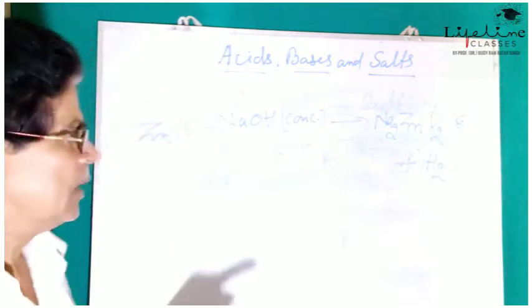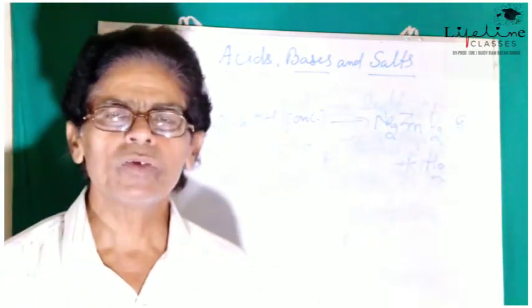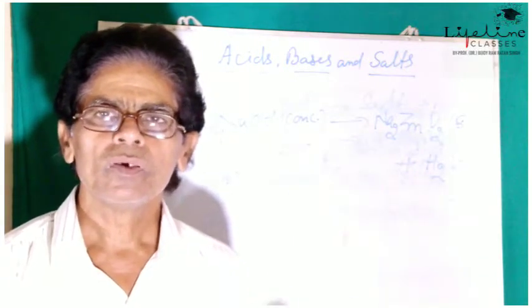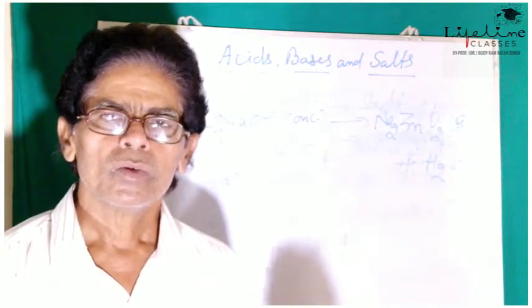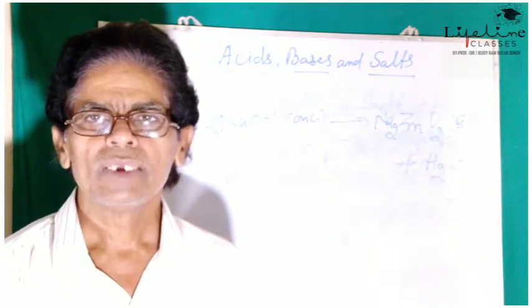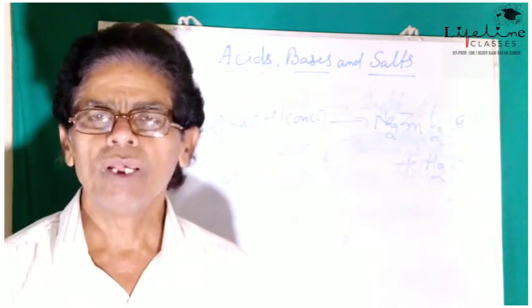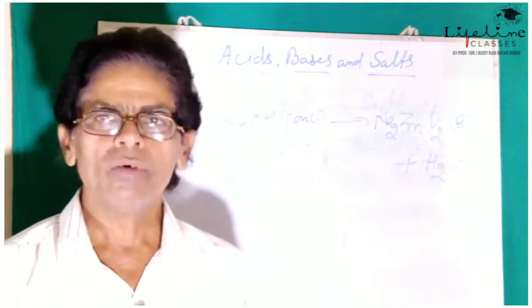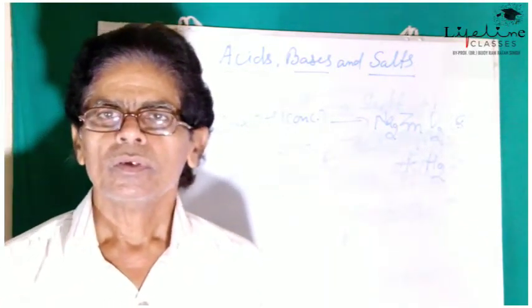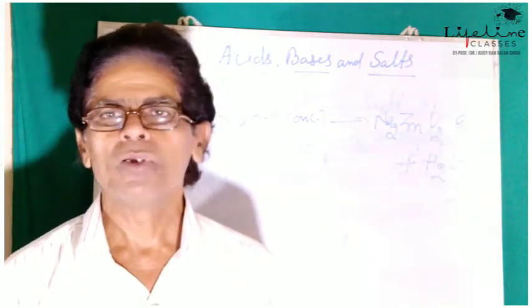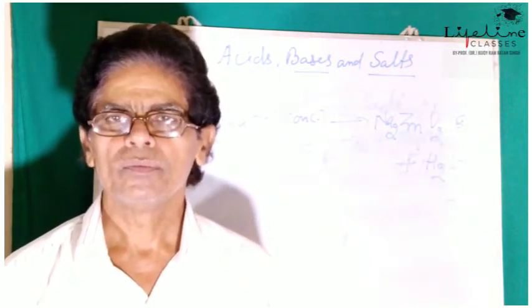Sodium zincate. In the same way, when aluminum is treated with a concentrated solution of sodium hydroxide, we get a compound sodium meta-aluminate and hydrogen gas is evolved.